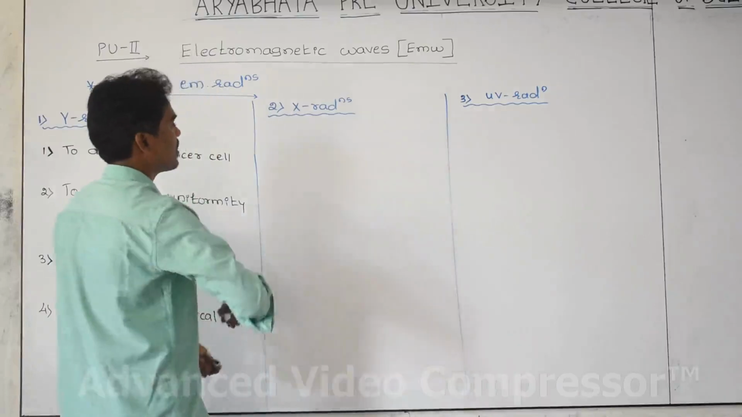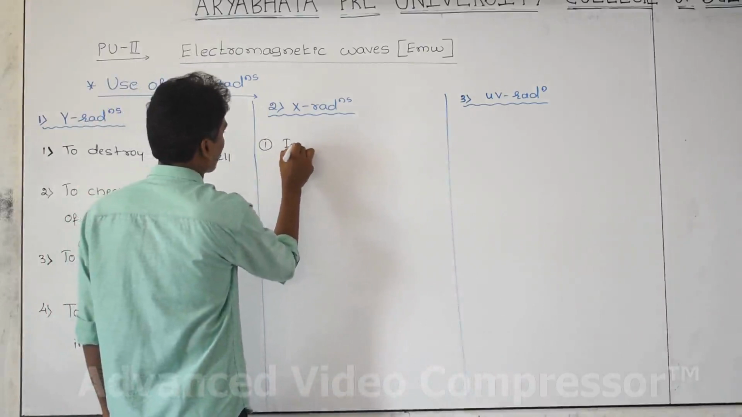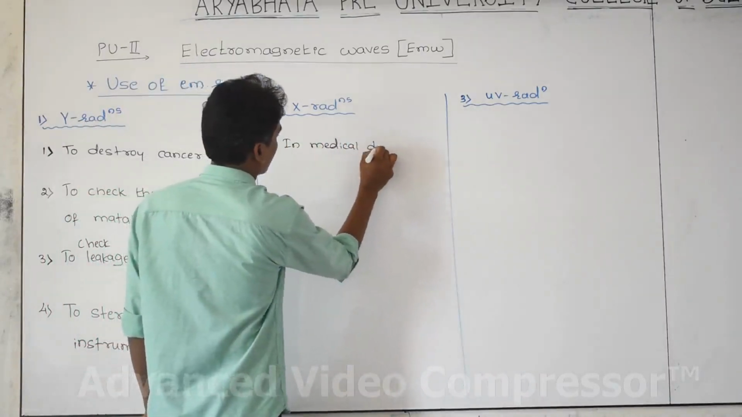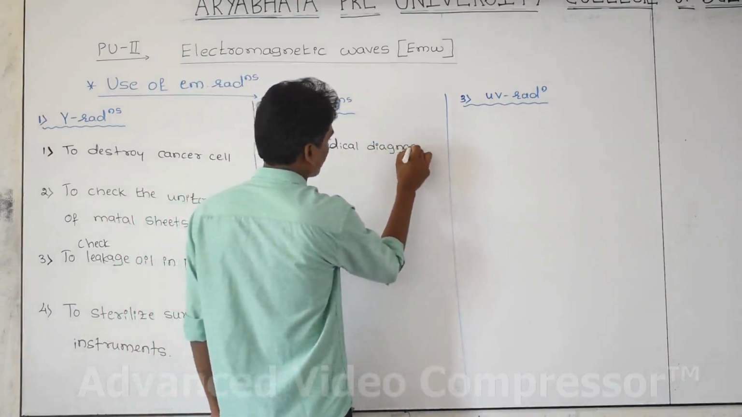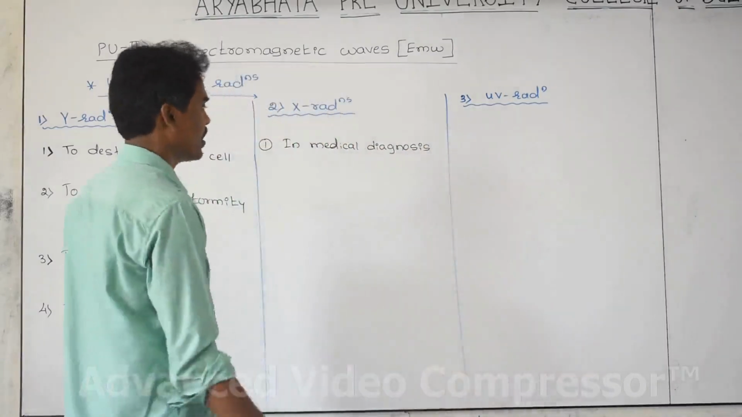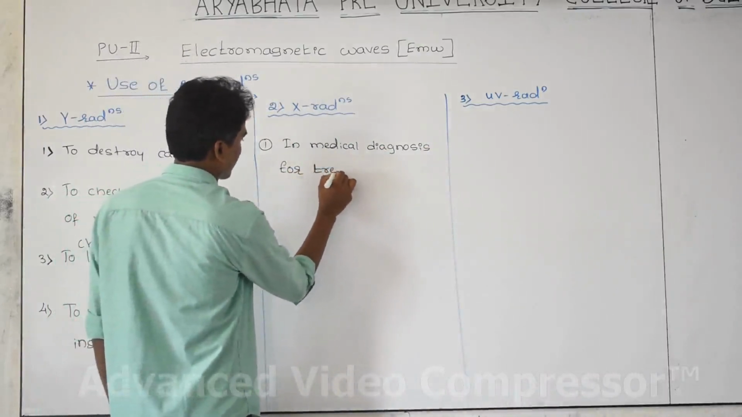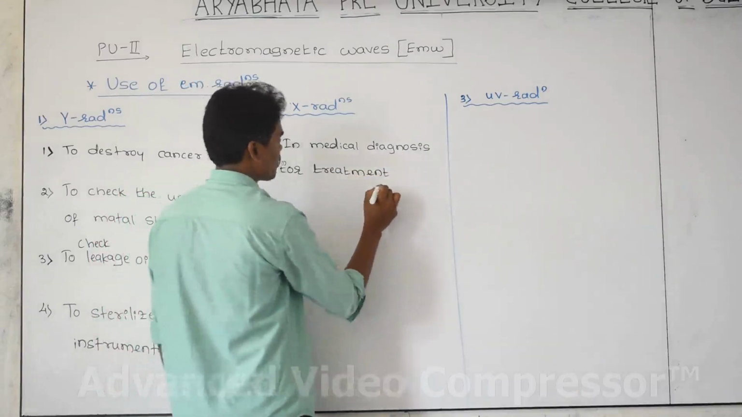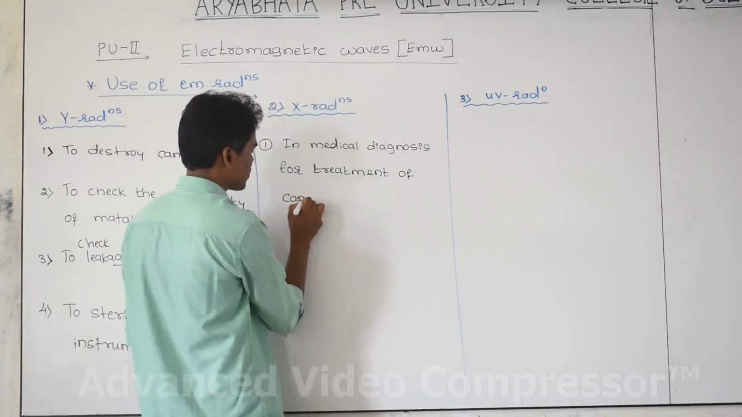And second goes to X-ray radiation. We are going to use X-ray radiation in medical diagnosis, and for treatment of cancer. Like gamma radiation, X-ray radiation is also used for the treatment of certain kinds of cancer cells.